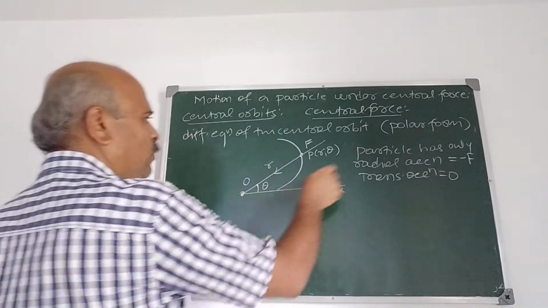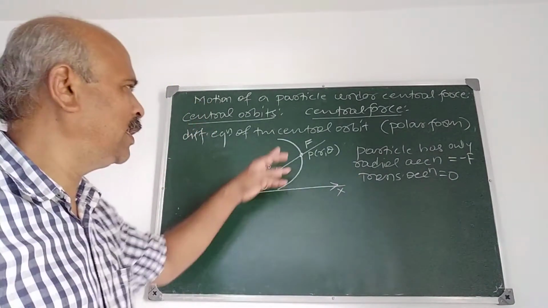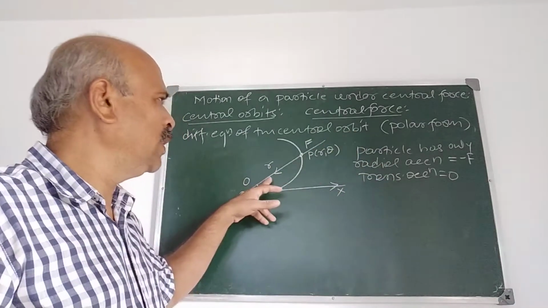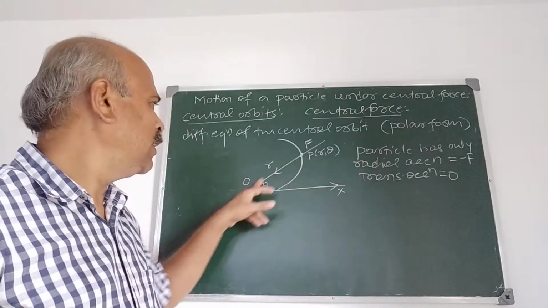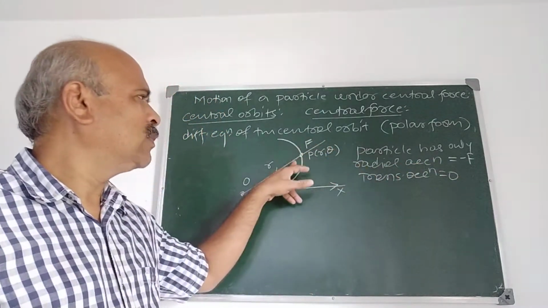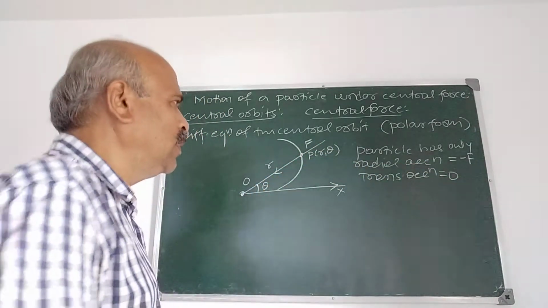Now we know the expression for this, and we will start the derivation using this. Since the particle has only radial acceleration towards O, its magnitude is minus f, and transverse acceleration is 0.